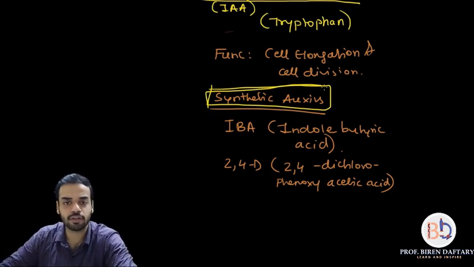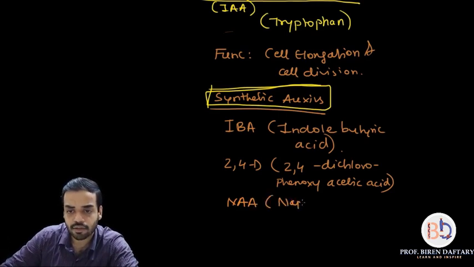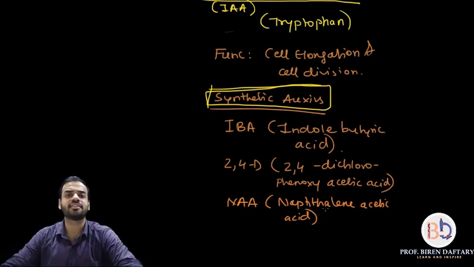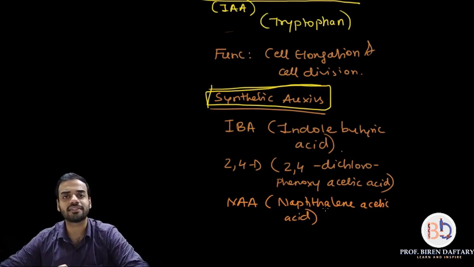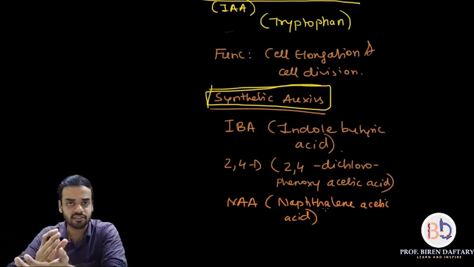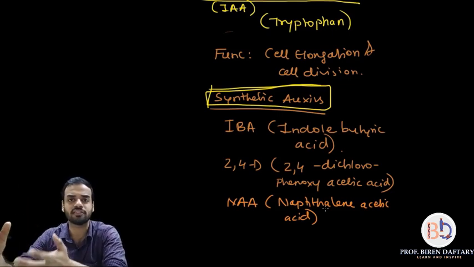The third example is naphthalene acetic acid. That is written as NAA. Naphthalene acetic acid. So these are the three examples of auxins which are synthetically produced. What do you mean by synthetically produced? That means they are not present naturally in the plant, they are produced artificially and they will perform as auxins. Is this clear?